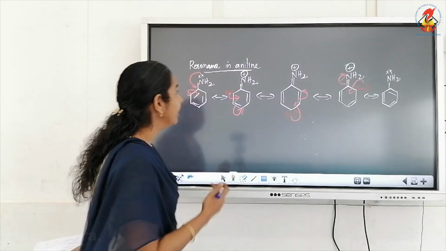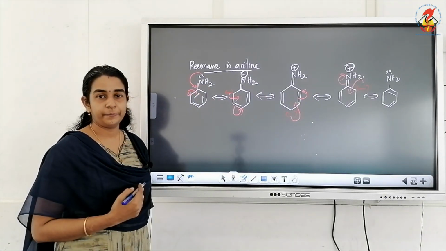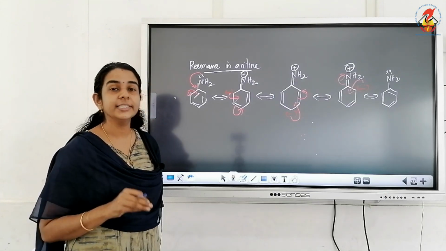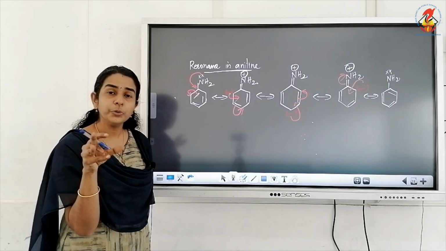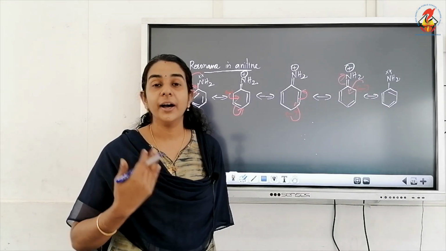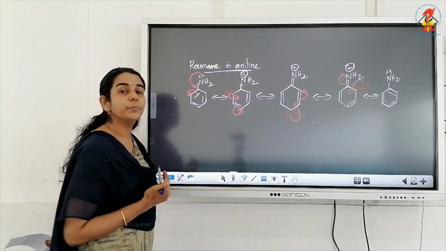That means when an NH2 group is attached to a benzene ring, this NH2 group is actually activating the benzene ring by increasing electron density at ortho and para positions.